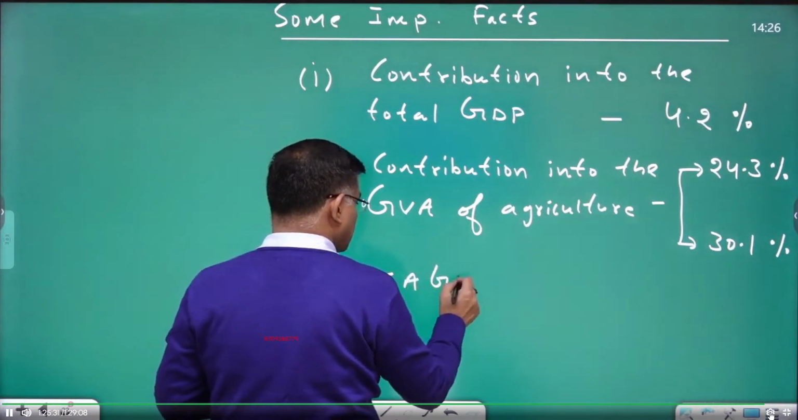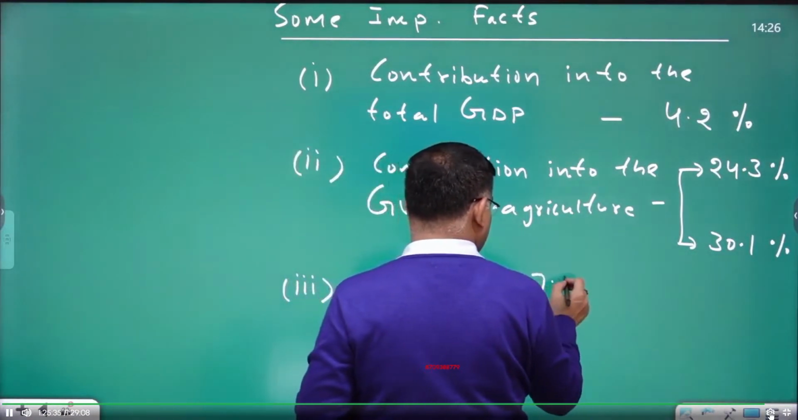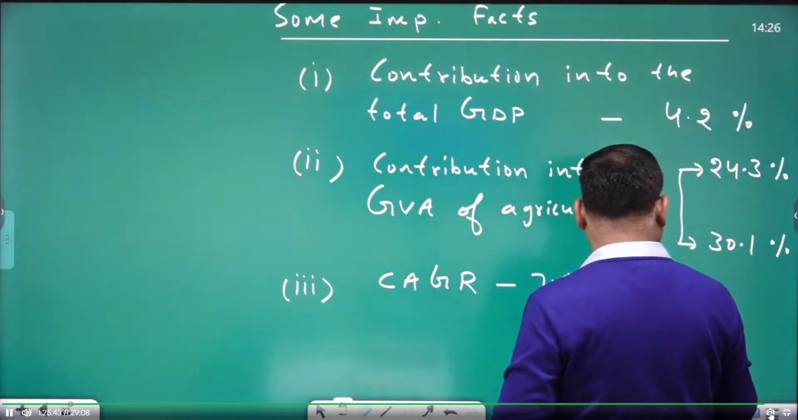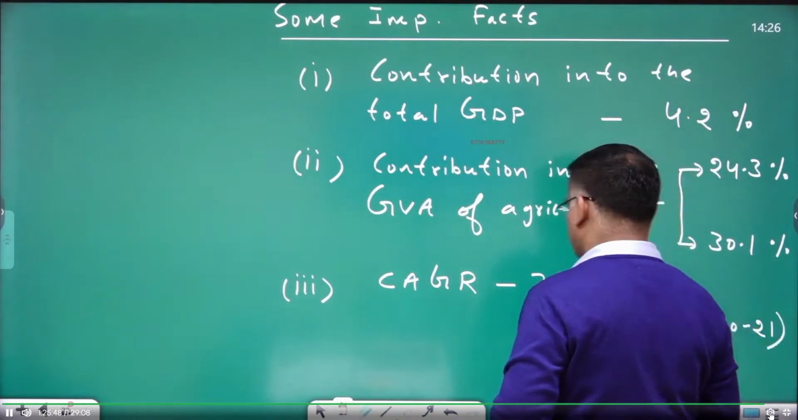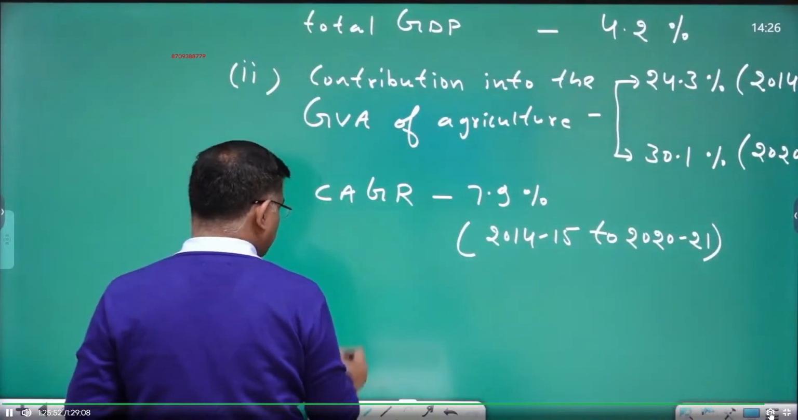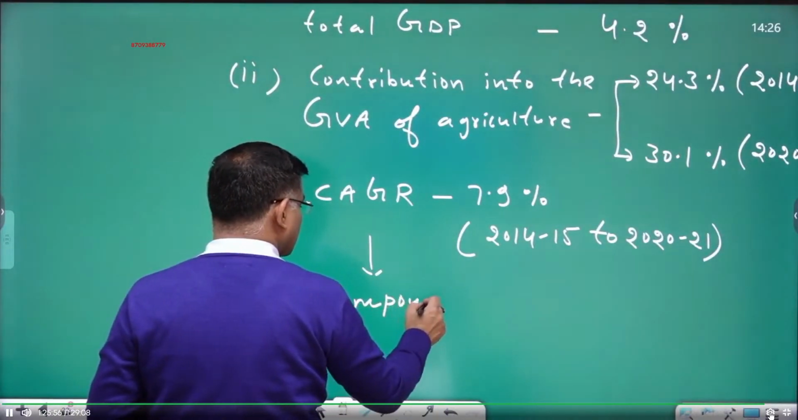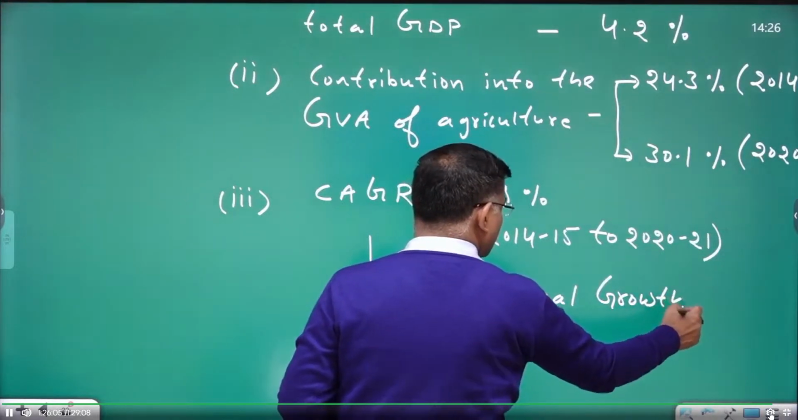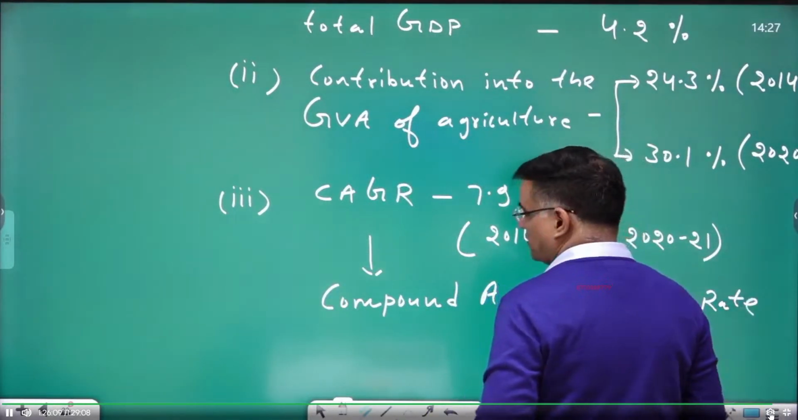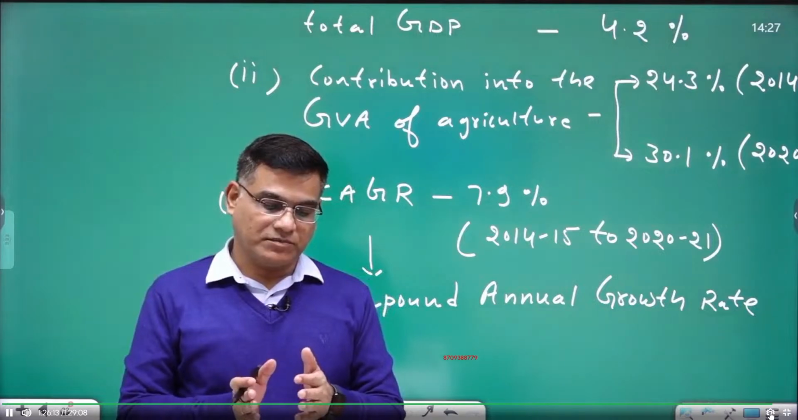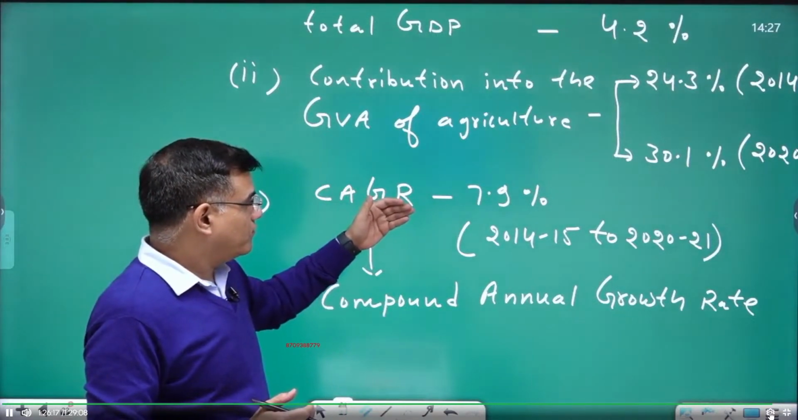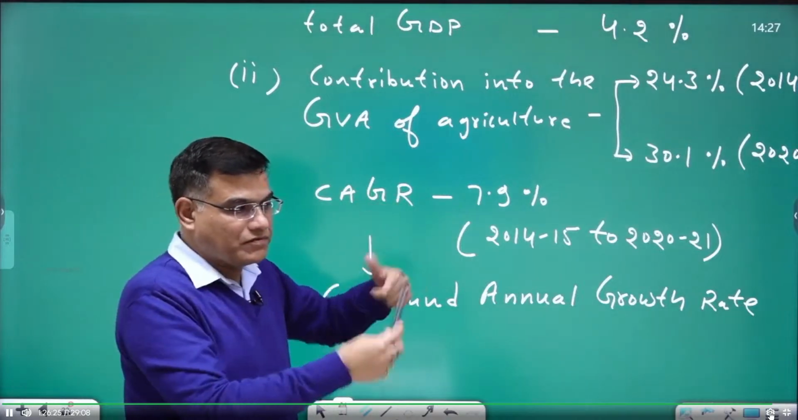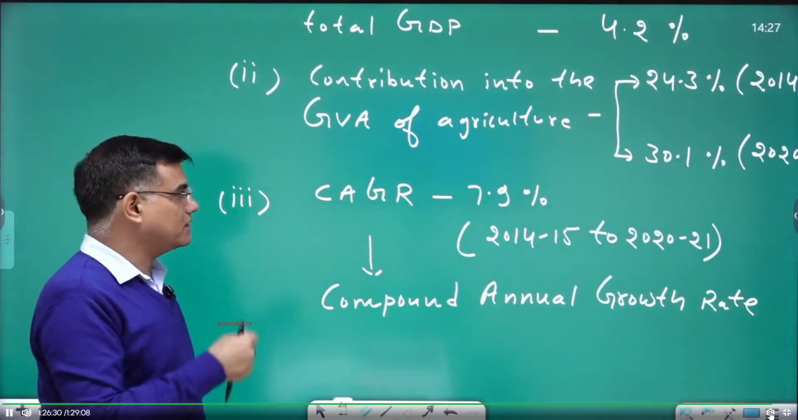Third, CAGR 7.9% between 2014-15 and 2020-21. CAGR in this period. What is CAGR? Compound annual growth rate. And you must be knowing about compounding. In the first year, suppose 100, then 107.9 next year, then 7.9% higher than 107.9, compounding. That's the thing. The compound annual growth rate is something like that. It is quite high.